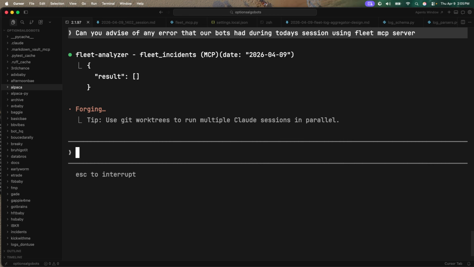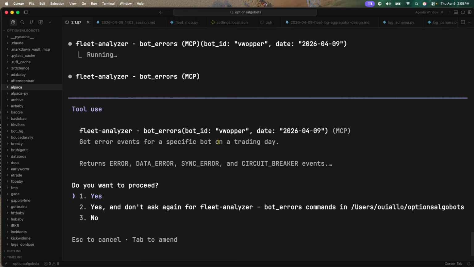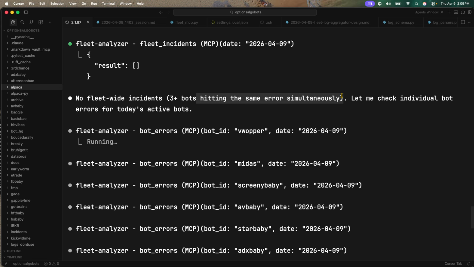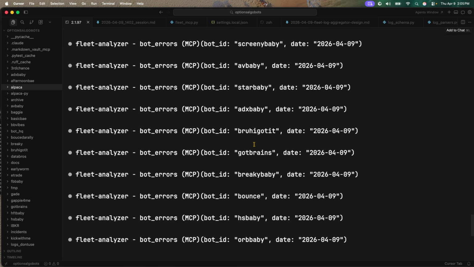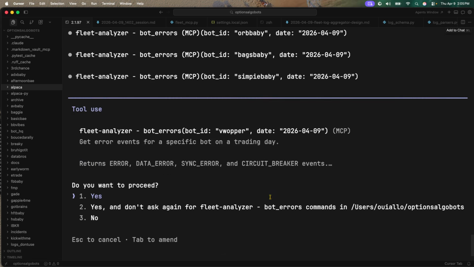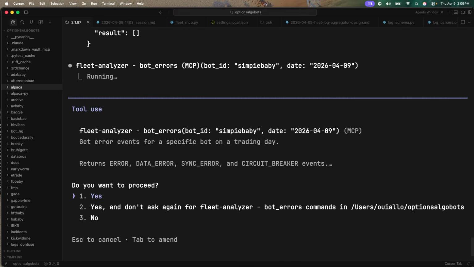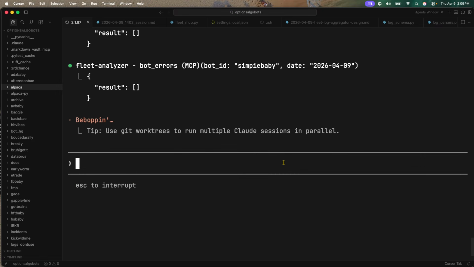All right, bet. So now what it's going to do, using the Fleet MCP server, is pull in today's date. Now remember, I didn't dump anything here. It's going directly in order. So no fleet-wide incident, no fleet-wide errors. So 3 bots hit error simultaneously. Let me check. And it's pulling in all the bots' information, right? Remember, I didn't have to data dump here. It just did it automatically. And the first time it did it, so we just have to run it. So you can now actually see the results.